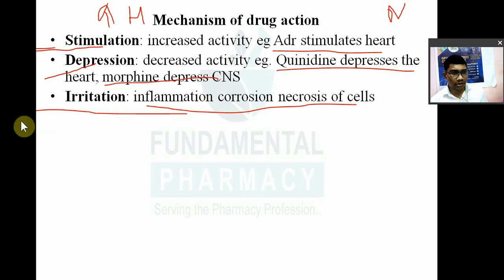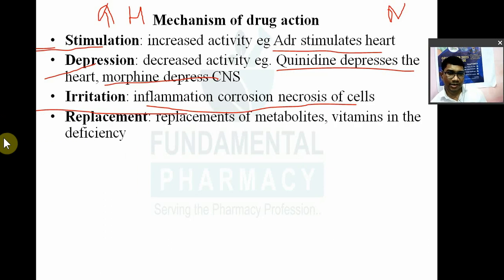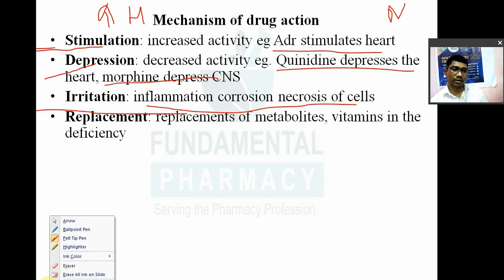Drug may act by stimulation or by increasing the activity of particular system. Drug may decrease the activity of particular system, or drug may cause inflammation, corrosion, necrosis. That is irritation. Or drug may act as a replacement therapy. Suppose if you have deficiency of endogenous chemical. Endogenous मतलब क्या, बॉडी के अंदर का केमिकल.